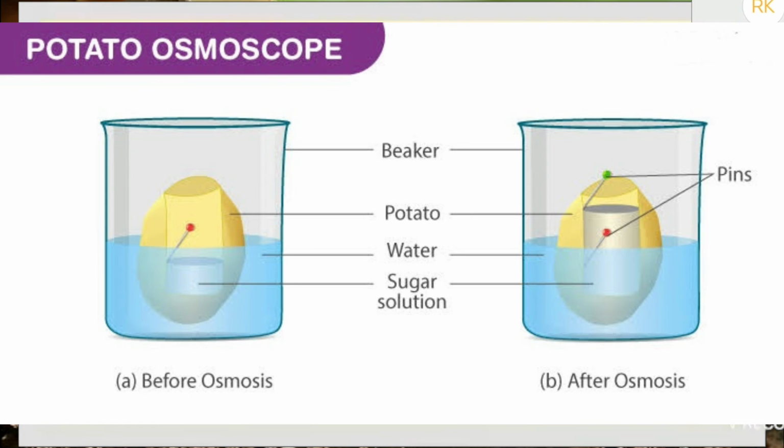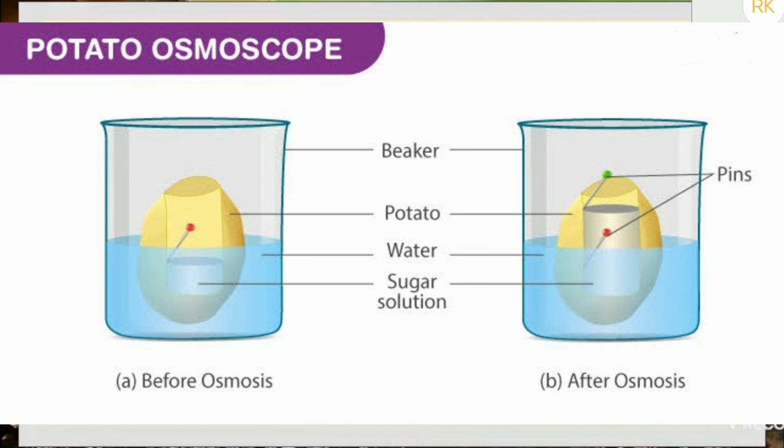When we keep it in the petri dish, the water moves from the petri dish into the potato cavity because of the concentration gradient. That means the water level increases in the tube. So that is about osmosis.